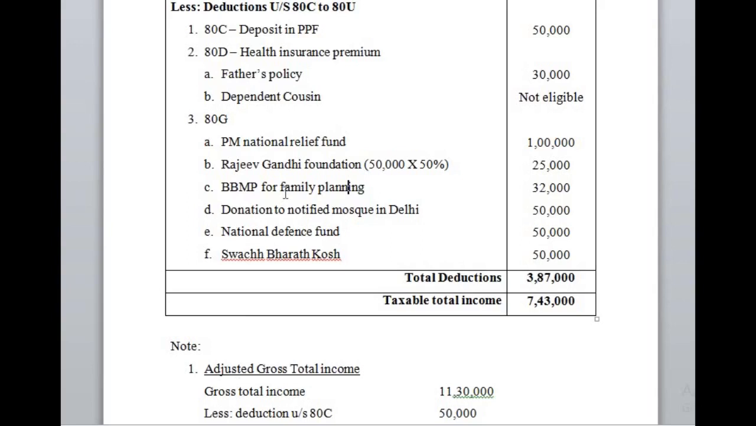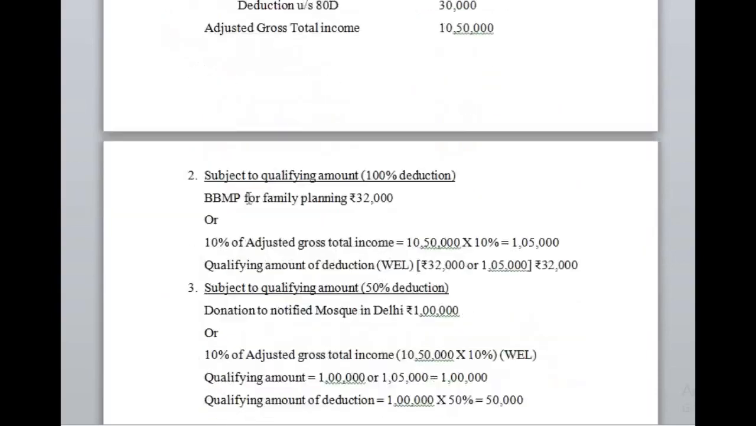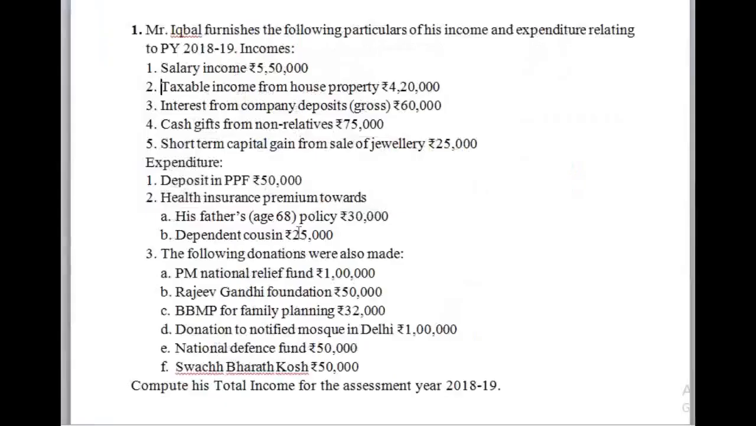Under the category of 100% donations, compared with 10% of adjusted gross total income, there is only one deduction, that is donations made to the central government, any state government or any local authorities for the purpose of family planning. So only these donations will be allowed at 100% with comparison of 10% of adjusted gross total income. So the next,